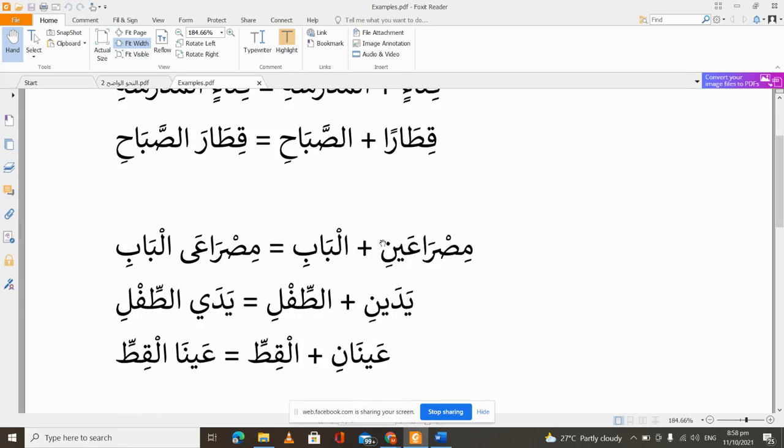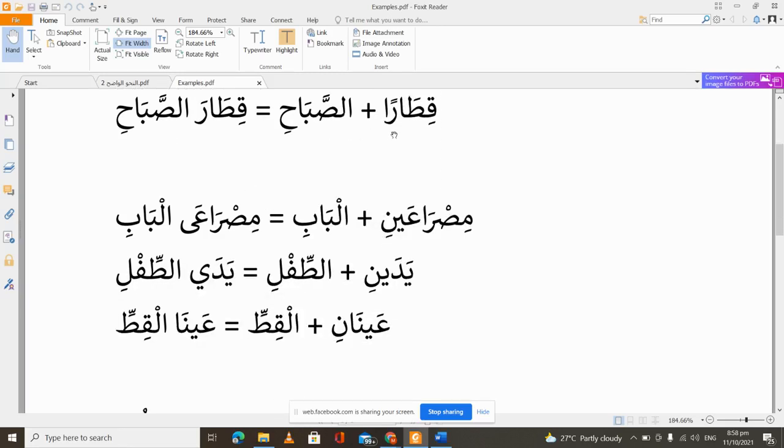If I just said a train, qitaron, rakibtu qitaran, I boarded a train. But now that I want to specify it with idafa, I say it is the train of the morning. So it now becomes qitara sabahi. Because of the idafa relationship, we remove the tanwin. So you notice that our mudaf neither has an alif and lam, nor does it have a tanwin. And that is the very important point.